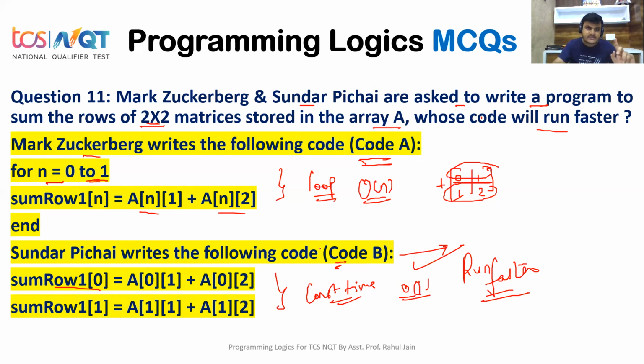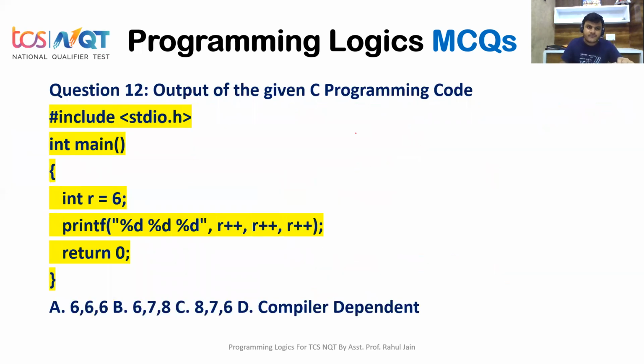If you find any doubt, do comment. Okay, let's discuss the next question. Question number 12: output of the given C programming code. A C programming code is given to you: hash include stdio.h, int main, int r equals 6, printf %d r plus plus r plus plus r plus plus, and then return 0. We have 4 options here. So what would be the correct output of the given C programming code, guys?